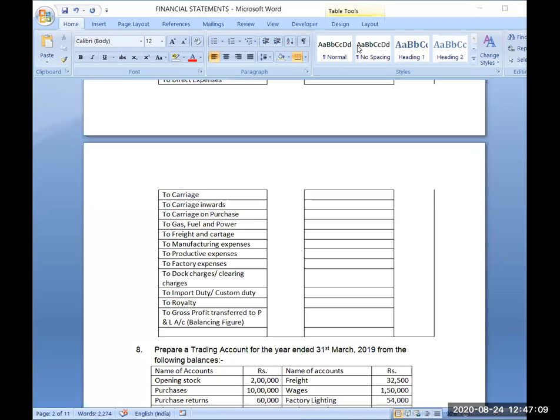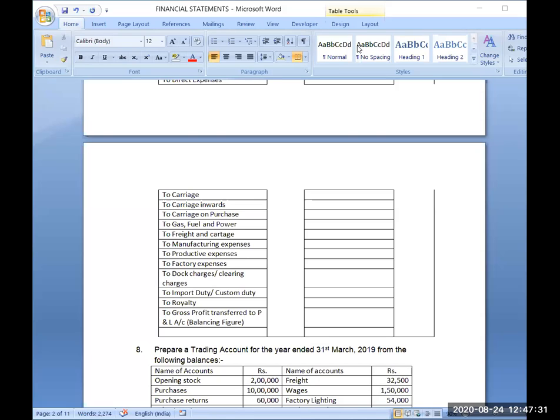When you are purchasing goods from another country and bringing them to your own country, that is import. The Government of India will charge duty on that, which is known as import duty. And when you are exporting goods to another country, at that time also the Government of India will levy duty.